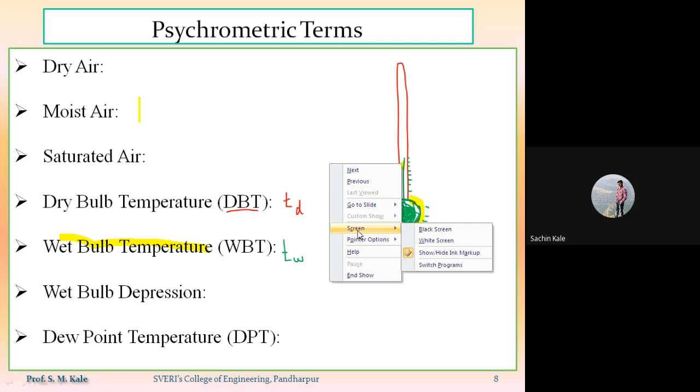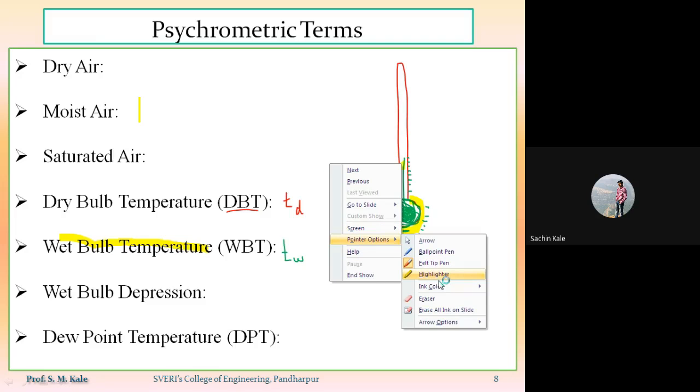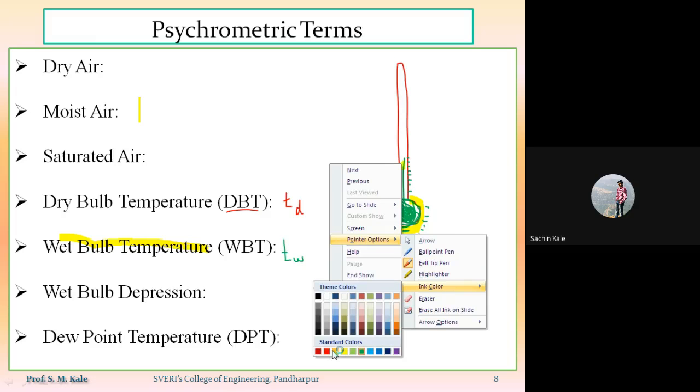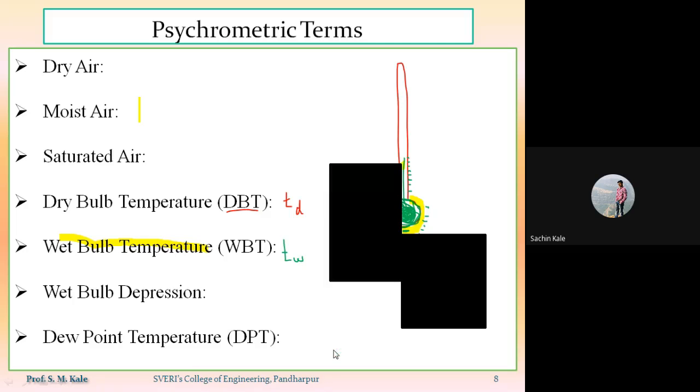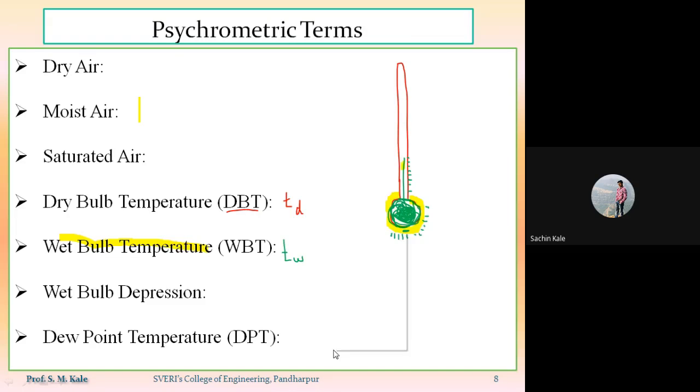Okay, the temperature at which condensation begins. The temperature at which condensation begins is called the dew point temperature. Correct. So, for understanding purposes, suppose you have surrounding air and you are going to cool that surrounding air.